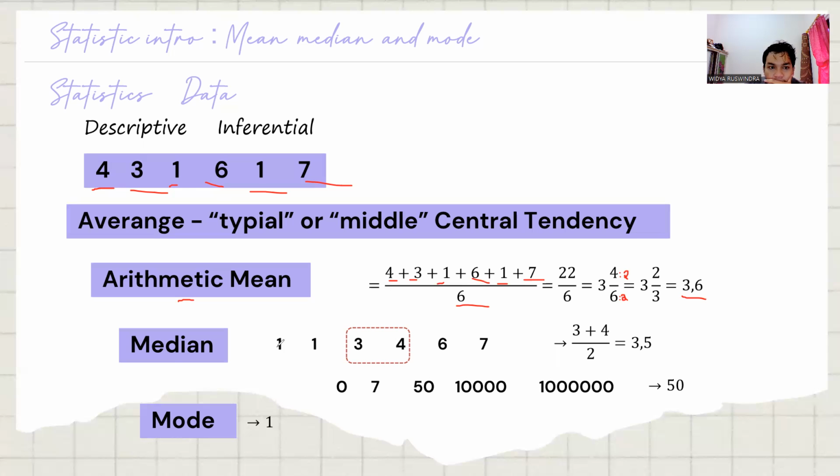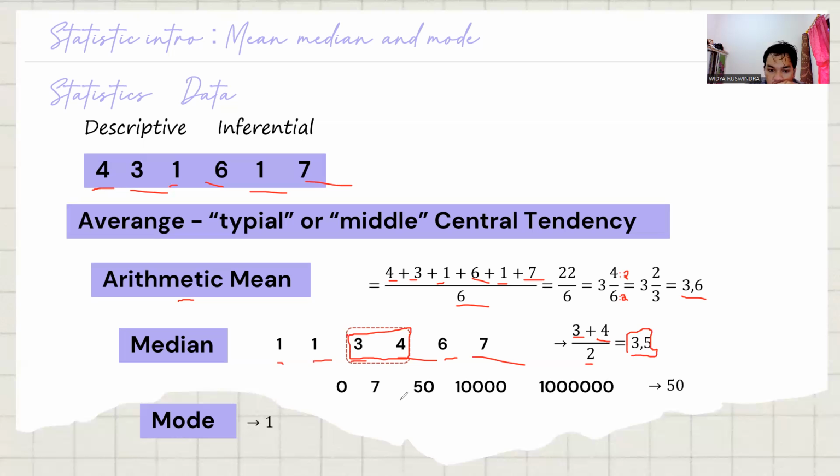For the median, first we order the data. After we order, it is 1, 3, 4, 6, and 7, and we want to know about the median. Median is literally looking for the middle number, but we don't have a single middle number. We have two middle numbers, 3 and 4. So the median is 3 plus 4 over 2, which is equal to 3.5, and this is the median.